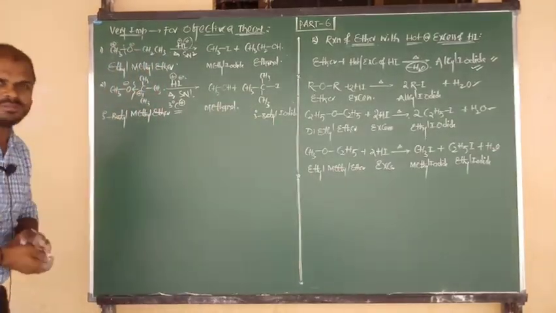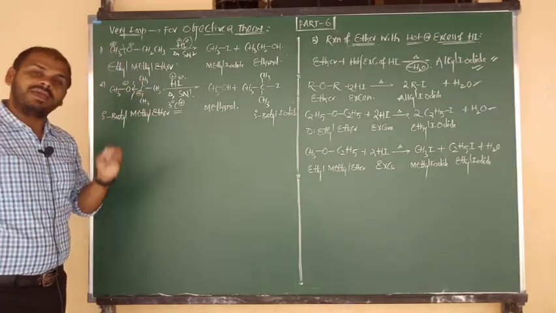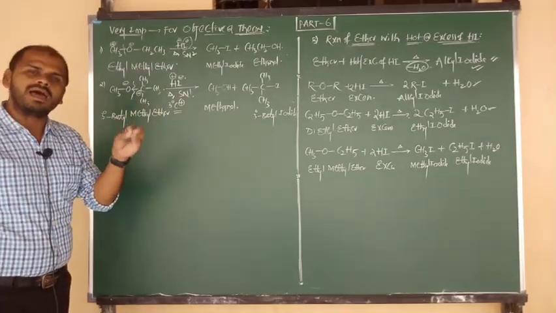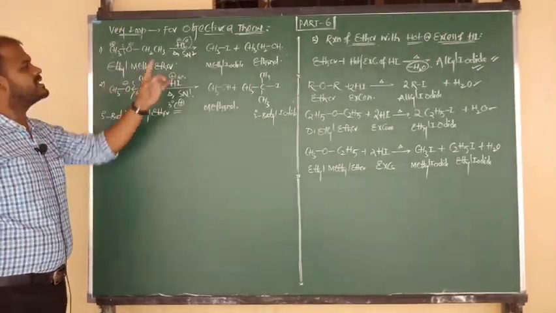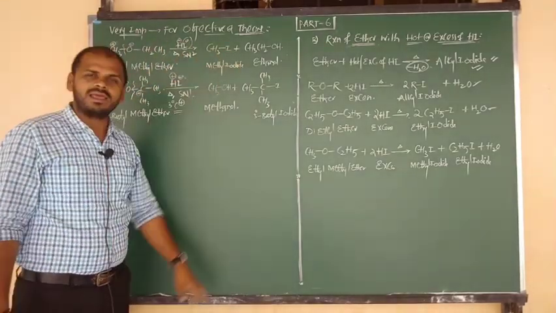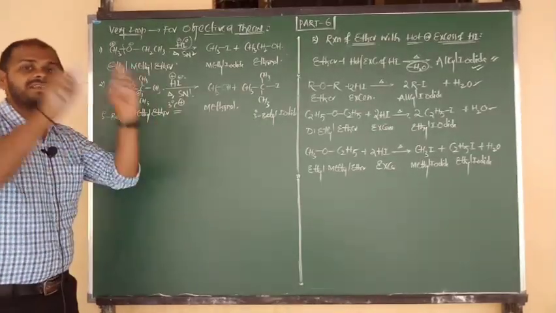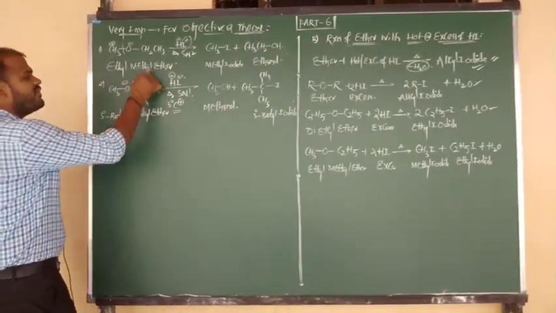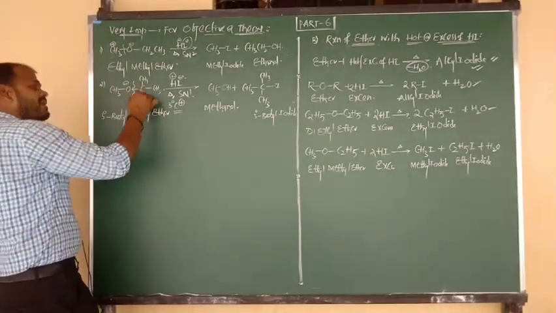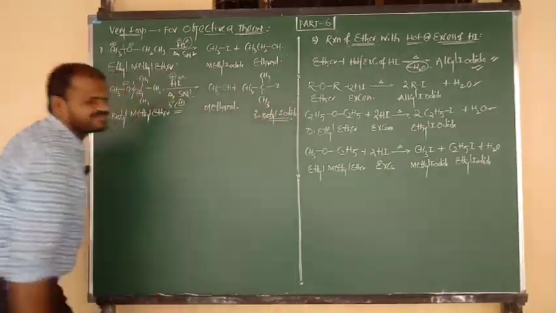Once again I am going to repeat for you. Case 1: if two alkyl groups are different and they are in simple form, in that case the nucleophile attacks upon the very smaller group and changes into alkyl iodide. If one of the alkyl groups is tertiary, the condition is this only: the tertiary group is attacked by I minus and changes into tertiary alkyl iodide.